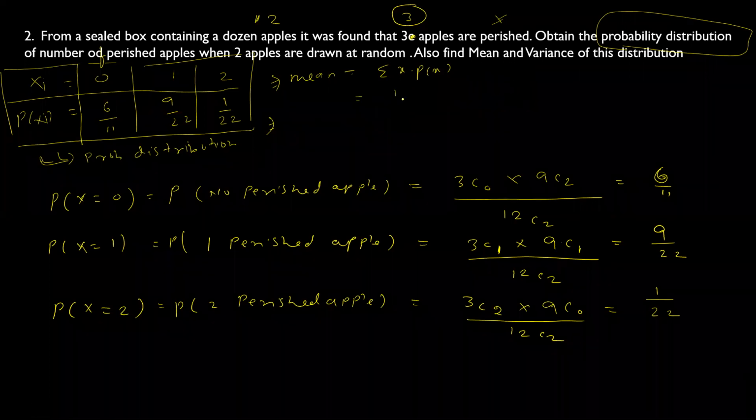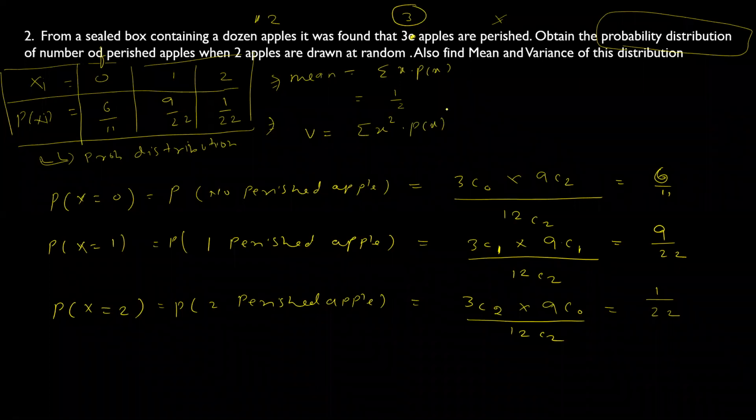Okay, so mean value is 1 by 2 and the variance is summation of x square into P of x minus mu square. So what is the variance value? Quickly you can calculate. 165 by 484. Okay.